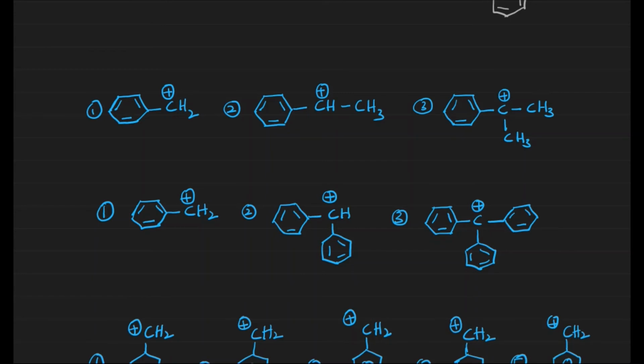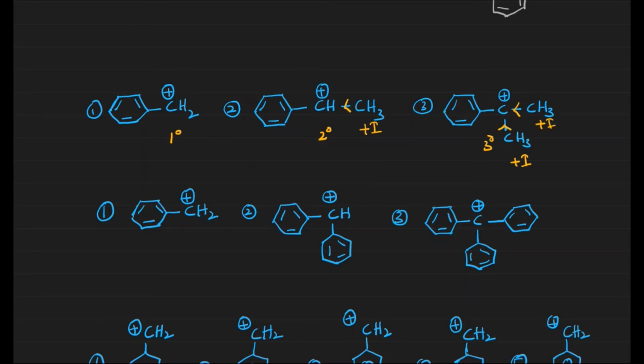The only difference from 1 to 3 is that the first one is primary, the second one is secondary, and the third is tertiary. And we have some substituents over here at the benzylic positions. What is this one? This is a methyl group, a plus I group. We have methyl groups, plus I groups. We know plus I groups generally release electrons, right?